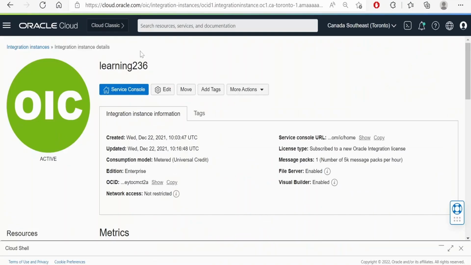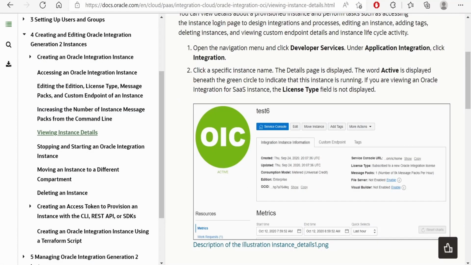Viewing the instance details, these are the instance details we are seeing in this page. So these things are documented over here.